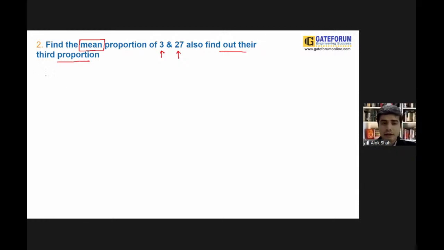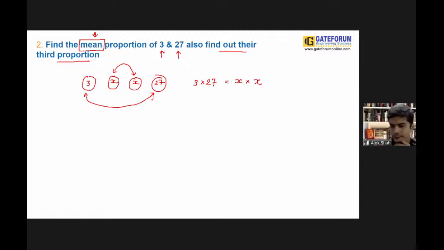Look at it carefully. 1, 2, 3, 4. I need to find out the mean proportion. You can say that one could be an X, second could be an X. In the case of mean proportion, you can also say that B square is equal to AC. The first number could be 3. Next number could be 27. Now, if I want to find out the mean proportion, I can say that a product of extreme is equal to 3 into 27, is equal to product of means. That is basically X into X.